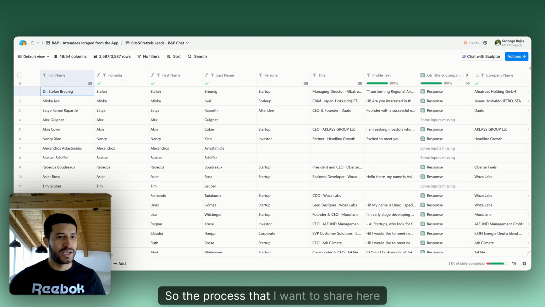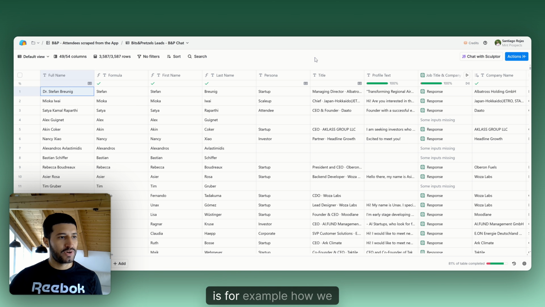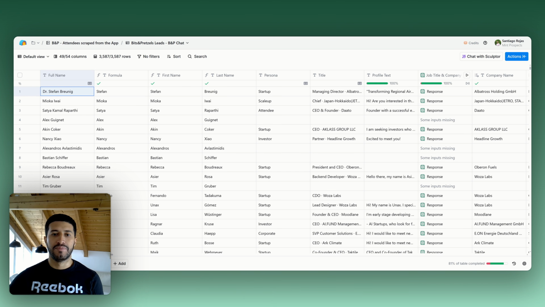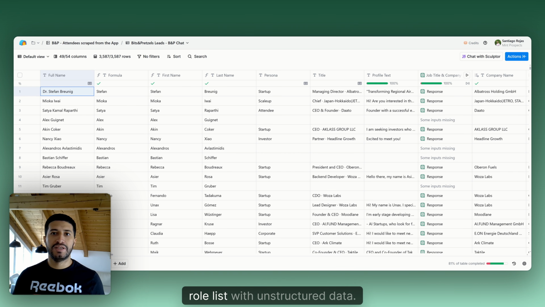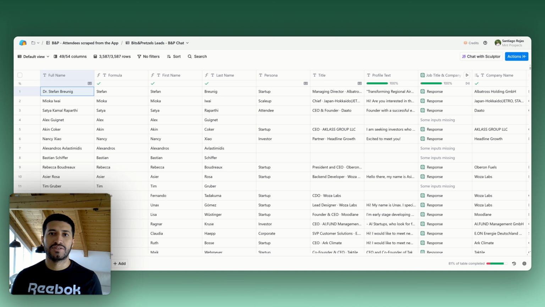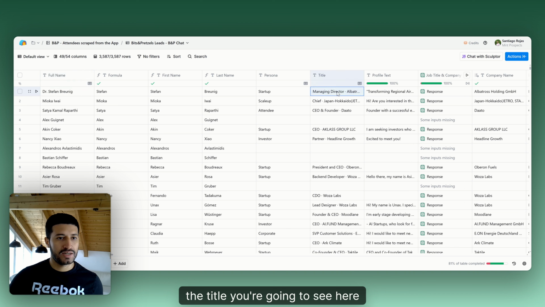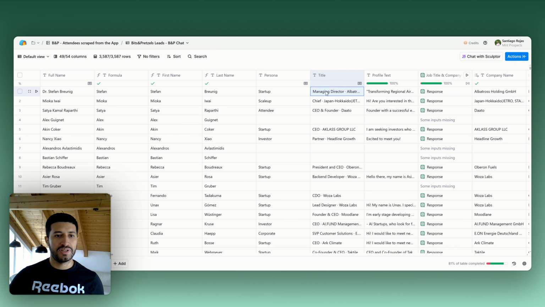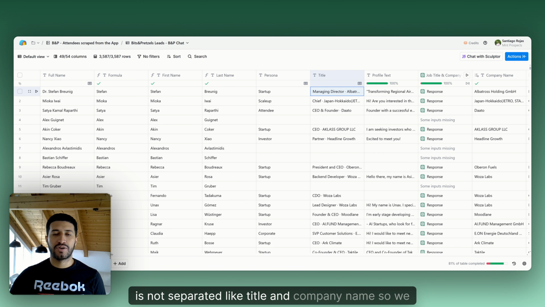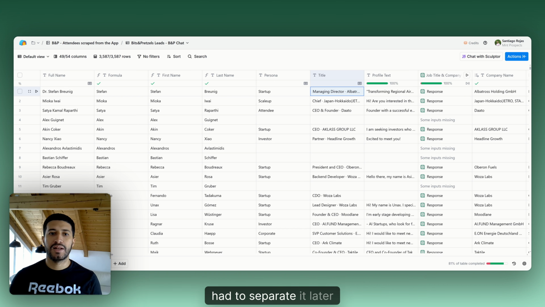So the process that I want to share here is, for example, how we scraped a list with unstructured data. We got the name of the person, the full name, and the title. You're going to see here, for example, that it is not separated into title and company name, so we had to separate it later.